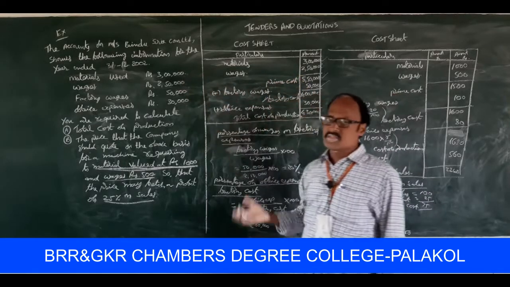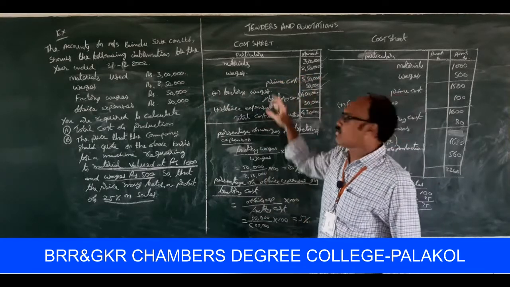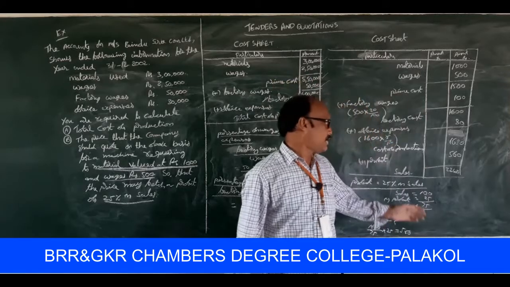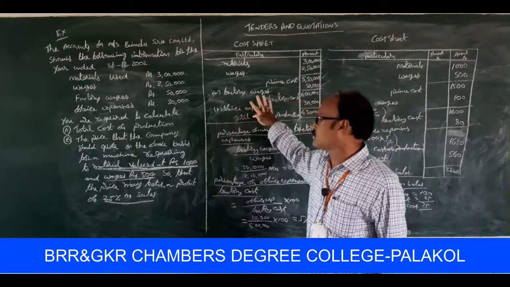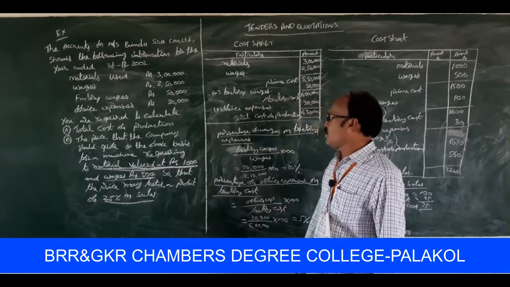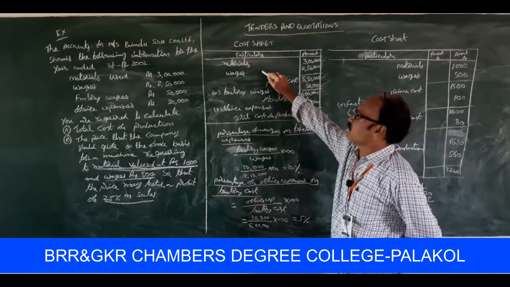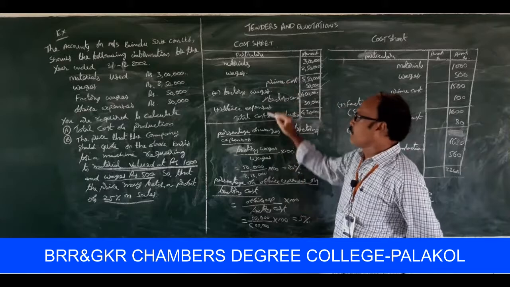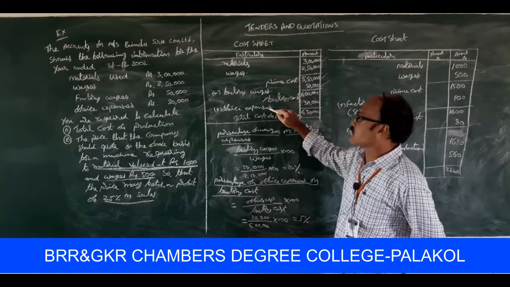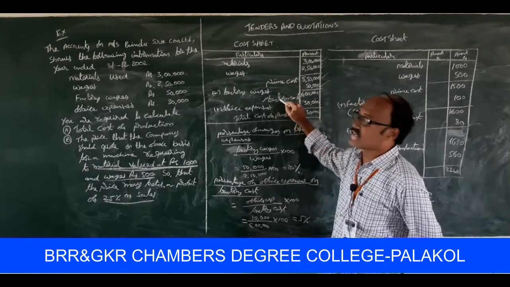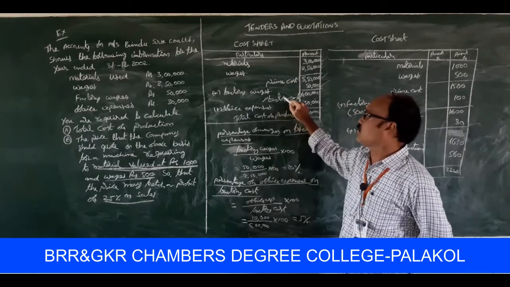Then what is the second step? On the basis of this information, we have to find out a quotation price. How do we calculate the quotation price on the basis of this information? Look at the board, please. Every time the factory overheads depend on wages. Next one, office expenses always depend on factory cost.